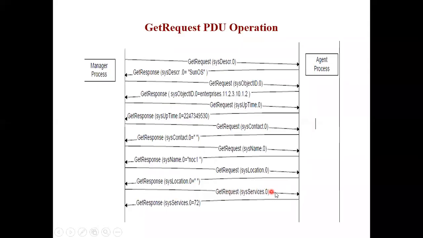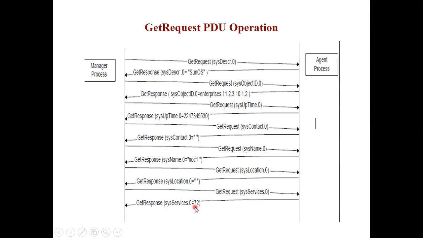And then get request system service. Okay, so get response system service 0.0, which is equal to 72. This is the last service that I get in SNMP. So this 72 is important. The rest, this ID, you can take anything, time anything, contact name, location. Okay, if you are not writing it, you can just specify the codes. System name you can put anything here, ABCD1. But this 72 has to be there.